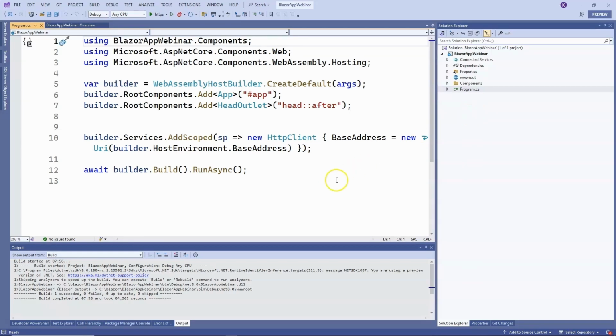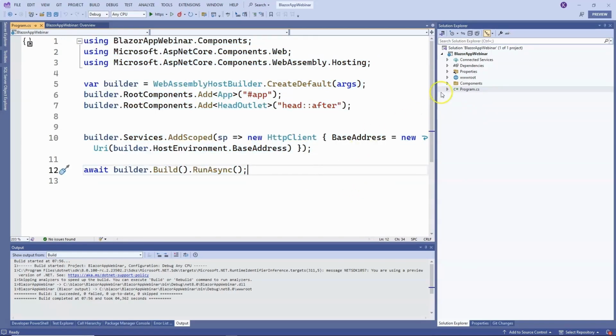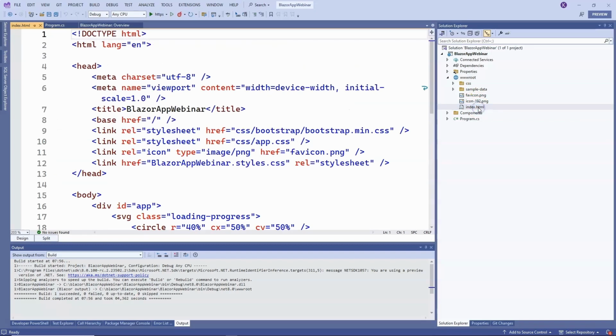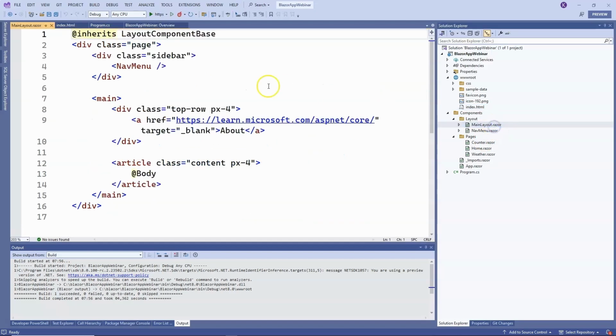Here we have the standard program.cs file with the configuration and launch of our application. We also have the standard wwwroot folder. However, in this case, unlike ASP.NET Core MVC, we have our index.html file with the template of our page. But what interests us the most at this moment is the components folder, where we have the components on which the website is built. So we have our main application template.